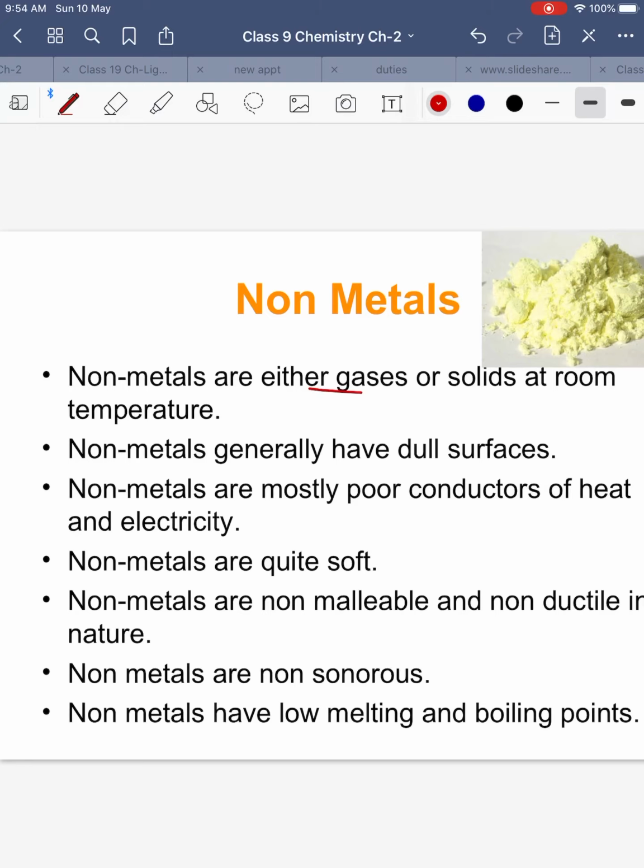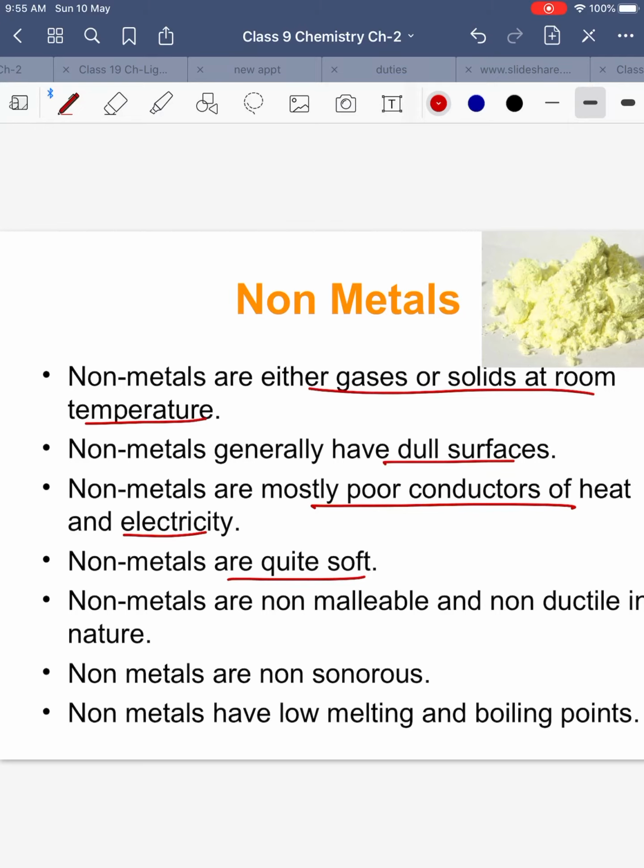Non-metals, they are either gases or solids at room temperature. Okay, most of the time they are gases or they are solids, but we have exceptional cases in non-metals as well. They are dull, means they are not lustrous, they don't shine. They are poor conductors of heat and electricity, and they are quite soft, they are quite brittle.